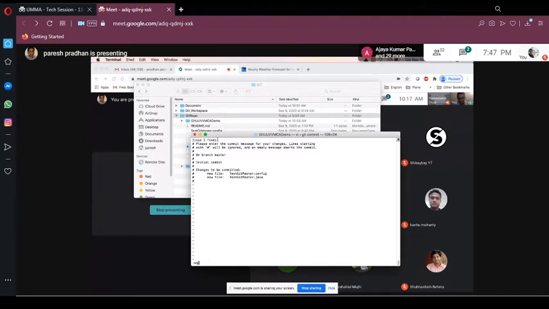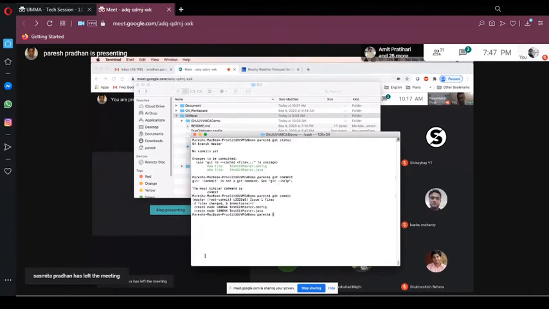I'm doing it in the insert mode, I wrote in the insert mode, and now I'm doing a save. Now it says created test config, and created this one. Now both the files are in the git repository.